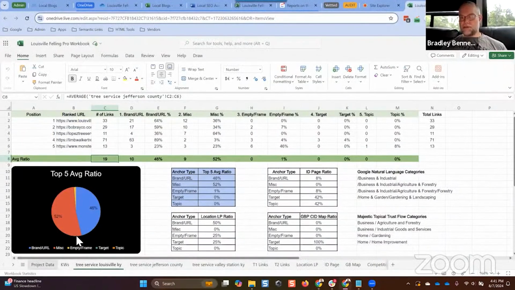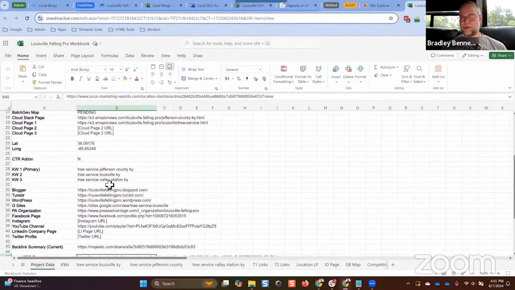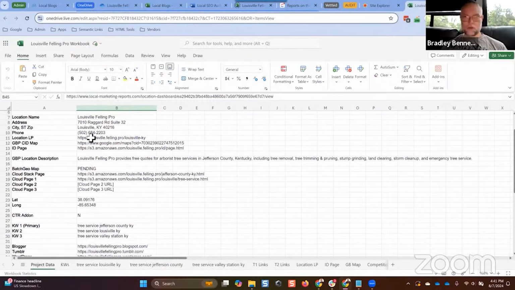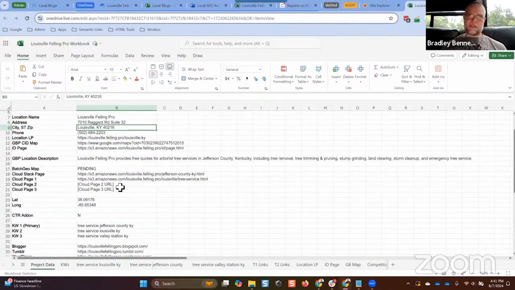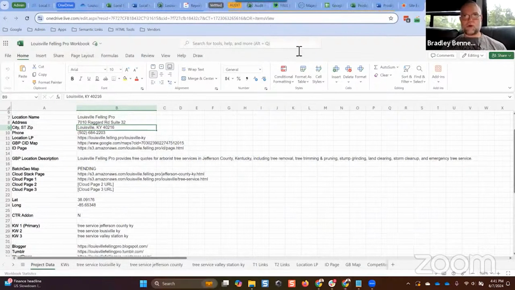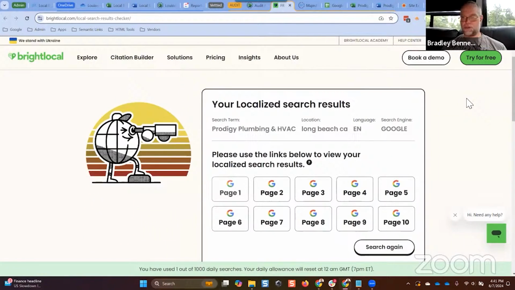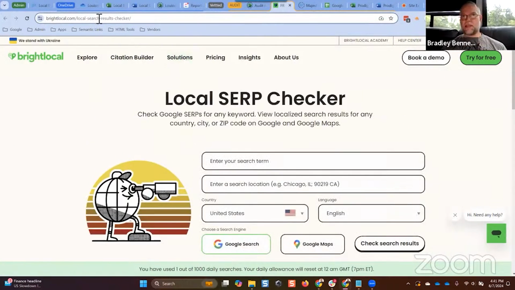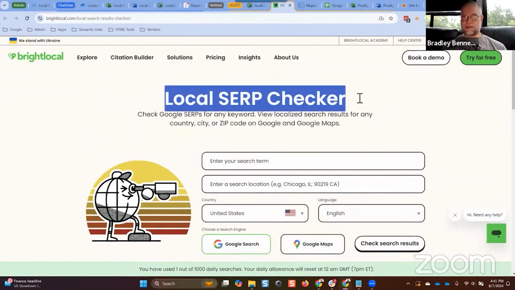Simple. So what I do is first I geolocate the browser, if it's a local search query that you're analyzing. I want to geolocate the browser for where the GBP is physically located so that I can simulate a local search from that specific location. One of the ways you can do that is using the BrightLocal Search Checker. All right, let me just show you this right here. This is the BrightLocal Search Checker. Just search it in Google, you'll find it.